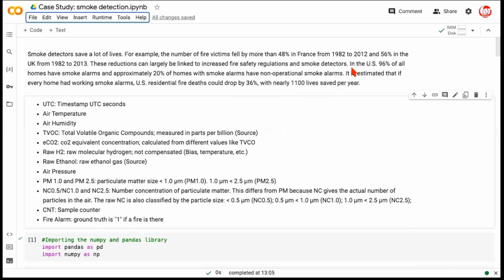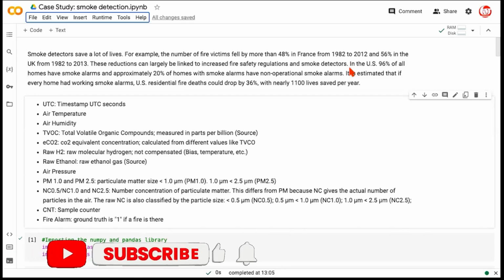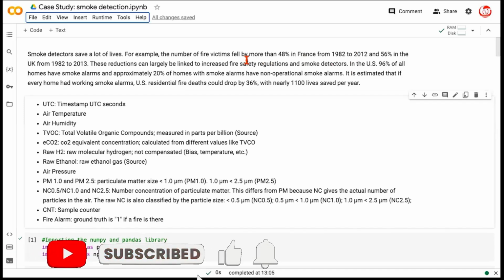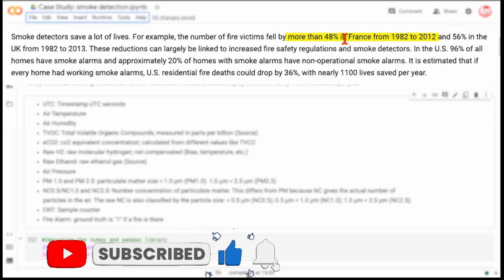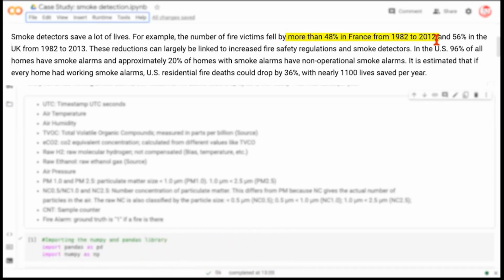We know a smoke detector is important for saving lives, but what's the kind of impact that smoke detectors have been able to bring? So it is estimated that about 48% of decline in the fatalities in France between 1982 to 2012 was primarily attributed to the presence of smoke detectors. That number is about 56% for United Kingdom.